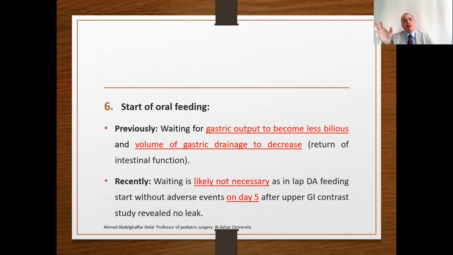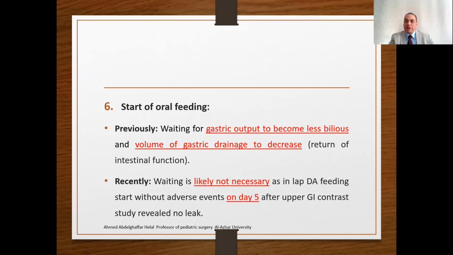Regarding the start of oral feeding, there is some debate about this. Previously, most surgeons waited for the gastric aspirate to become less bilious and the volume of gastric drainage to decrease, meaning that there is a return of intestinal function. However, recently many authors and surgeons found that this waiting is not necessary.